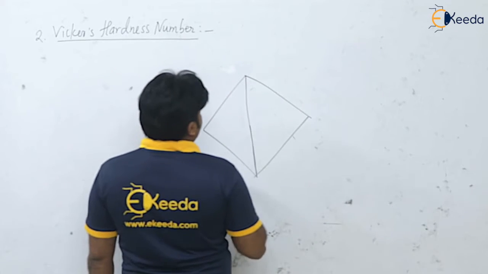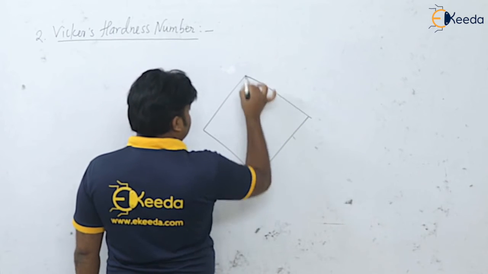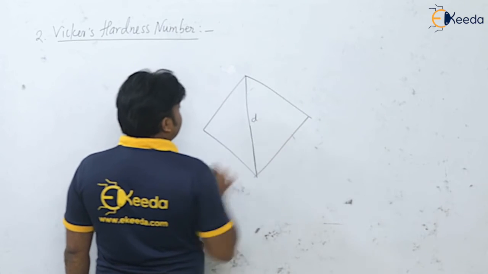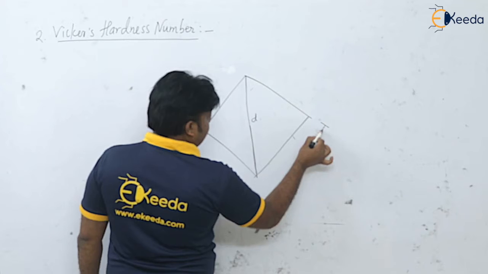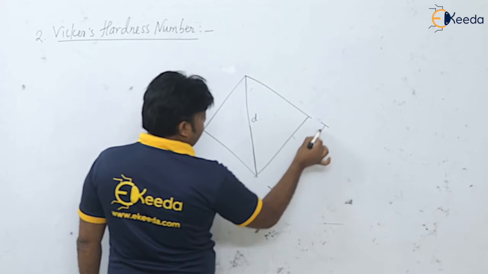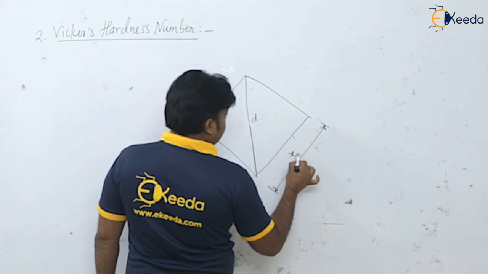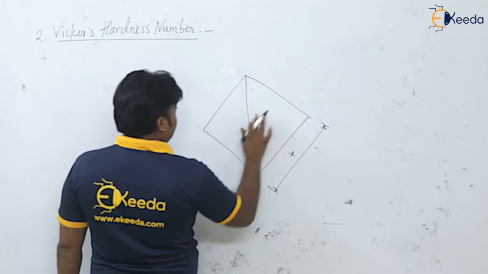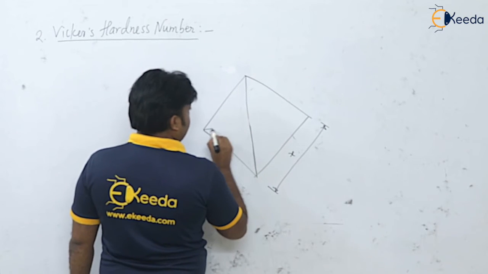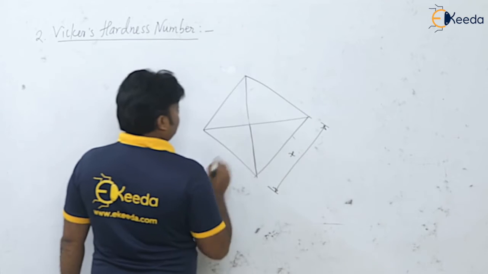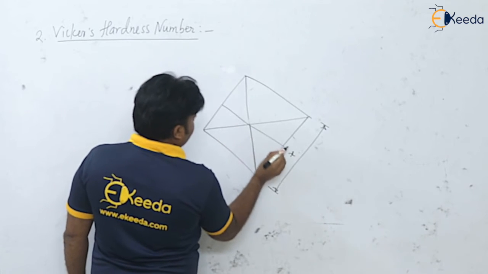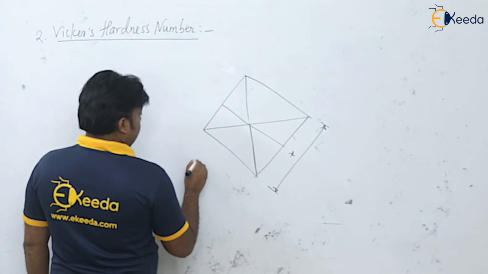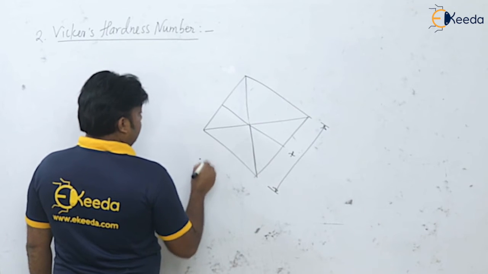So please see, this is the diagonal D, this side of the square is side x. Okay, I am joining all this. And I will show you the tip of the pyramid.